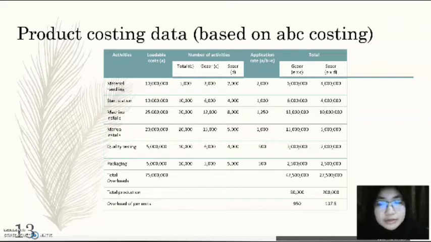After all, we can get the total overhead by summing up all the totals of activities, which are $47.5 million for Giza and $27.5 million for Caesar. And we got total overhead per unit. For Giza it is $950 and Caesar is $127.5, after dividing the total overhead by the total production of 50,000 and 200,000 respectively.